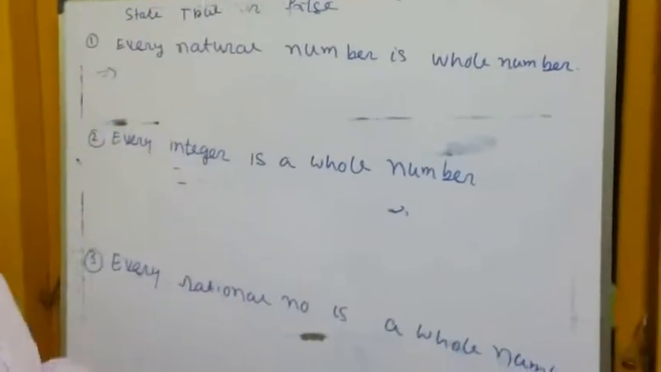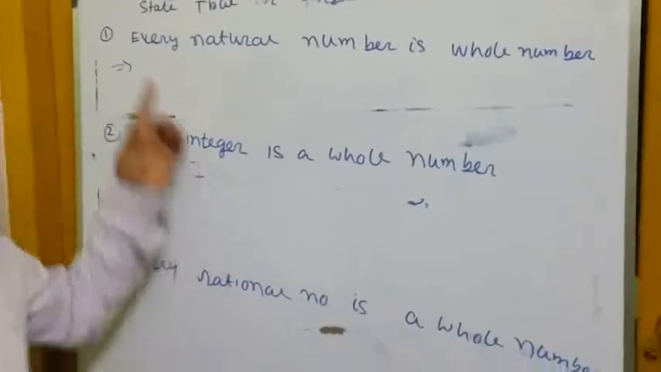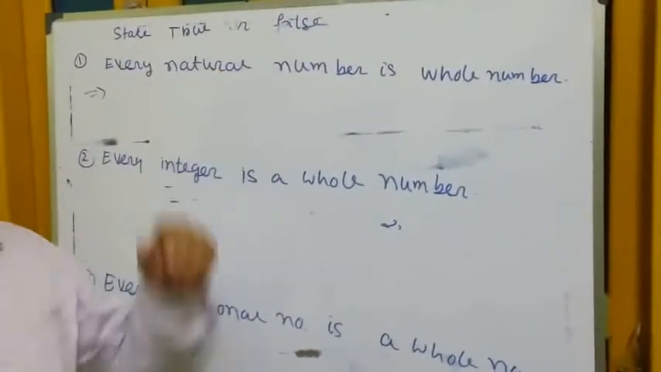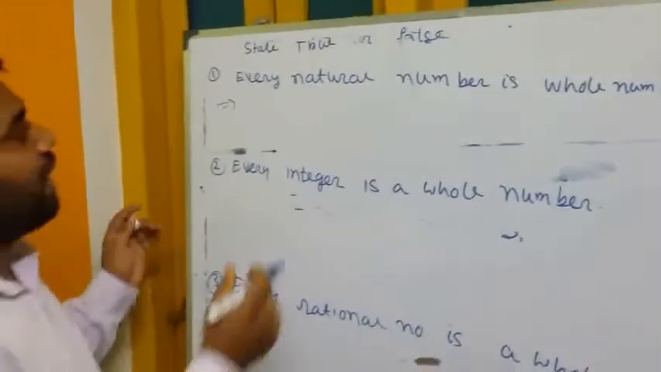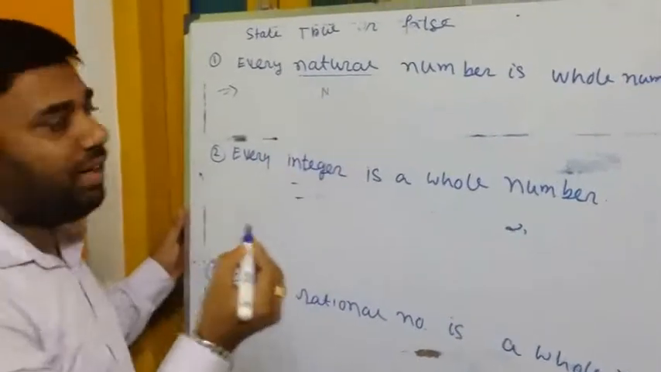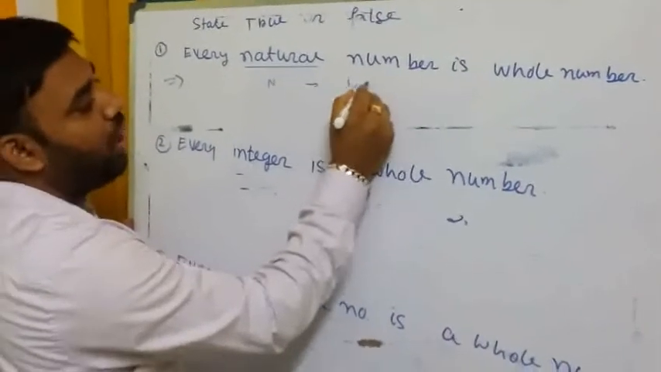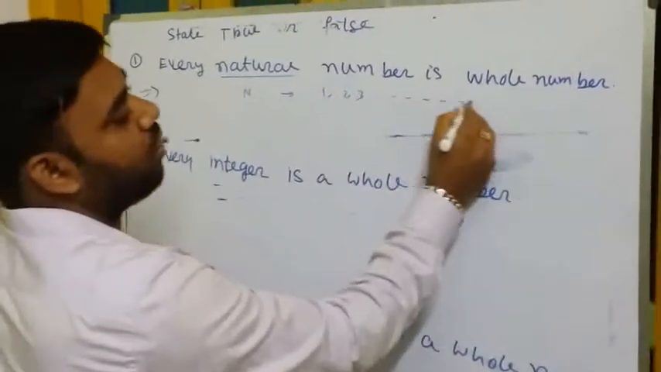Now come to this question: every natural number is a whole number. We have to say whether the statement is true or false. First of all, what is a natural number? Natural number is denoted by N. That is, natural numbers mean 1, 2, 3 and continuing.